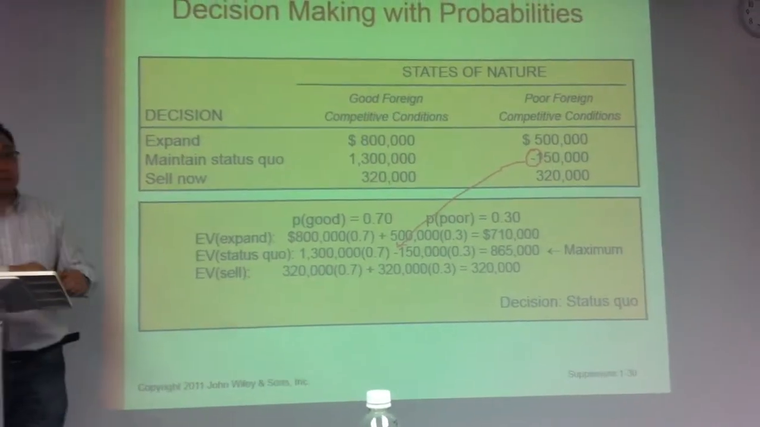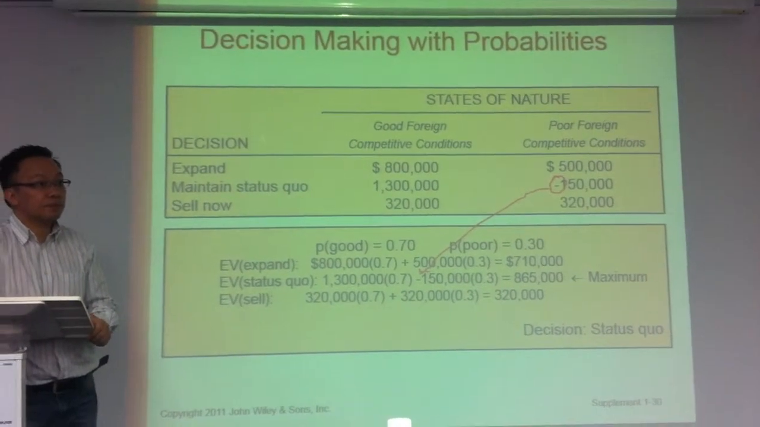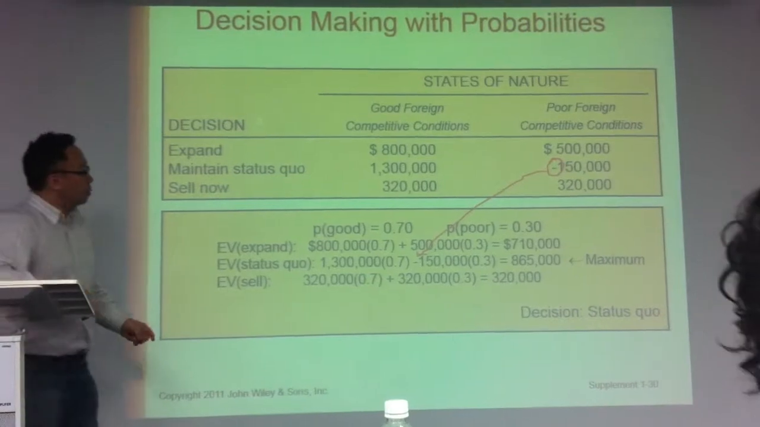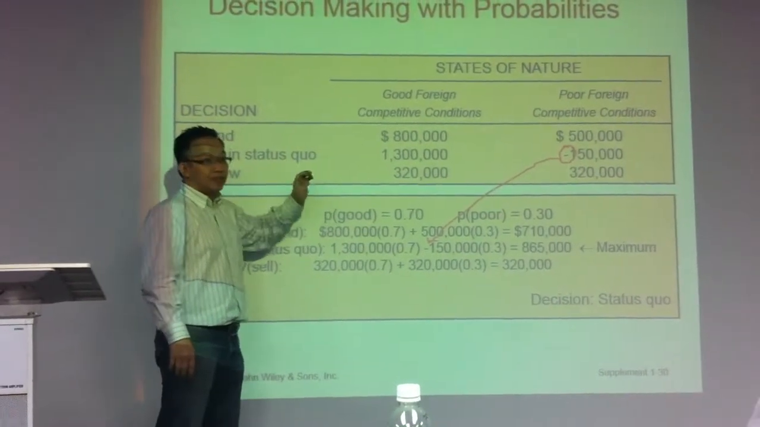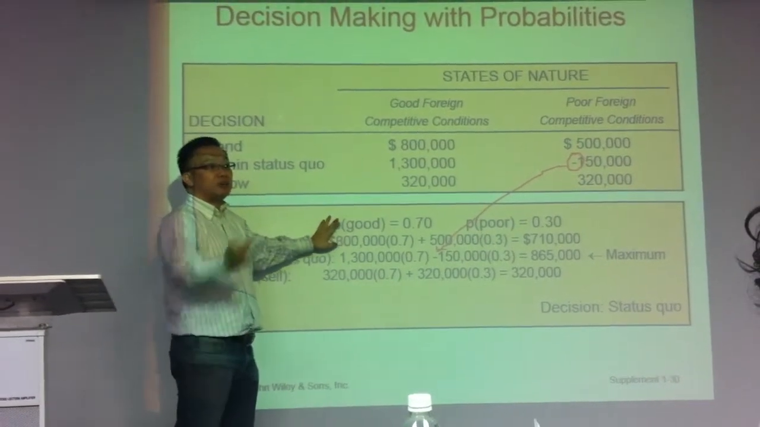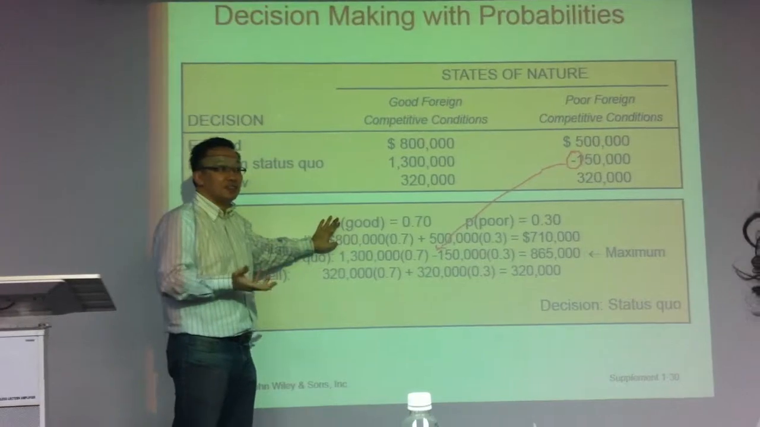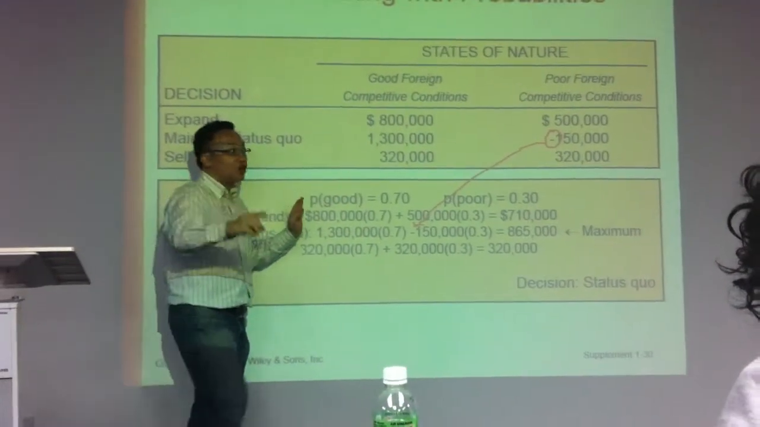So what's the difference between this method and the other one, the probability? Very good question. What's the difference between this one and Hurwitz? This one is probability, Hurwitz is no probability. Hurwitz is confidence, and with Hurwitz you only have 2. But with probability, as I said, you can have more than 2.